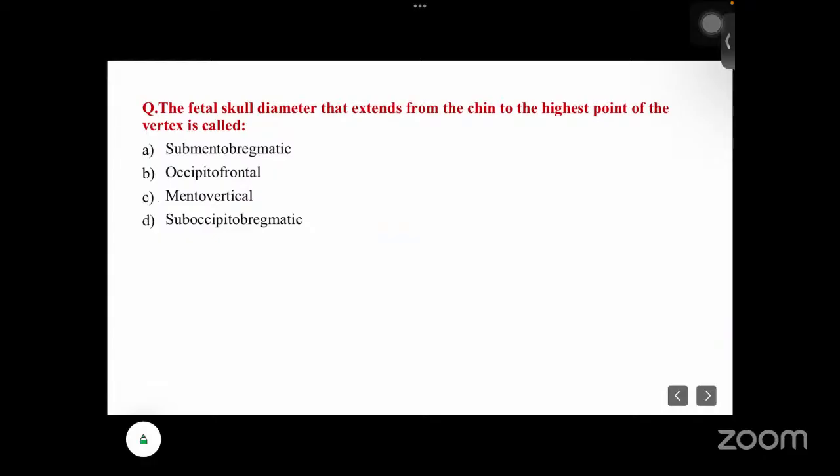Next is the fetal skull diameter. The fetal skull diameter that extends from the chin, or the mentum, to the highest point of the vertex is called, what is the name of the diameter? Is it submentobregmatic, occipitofrontal, mentovertical, or suboccipitobregmatic? Which one will be the correct answer?